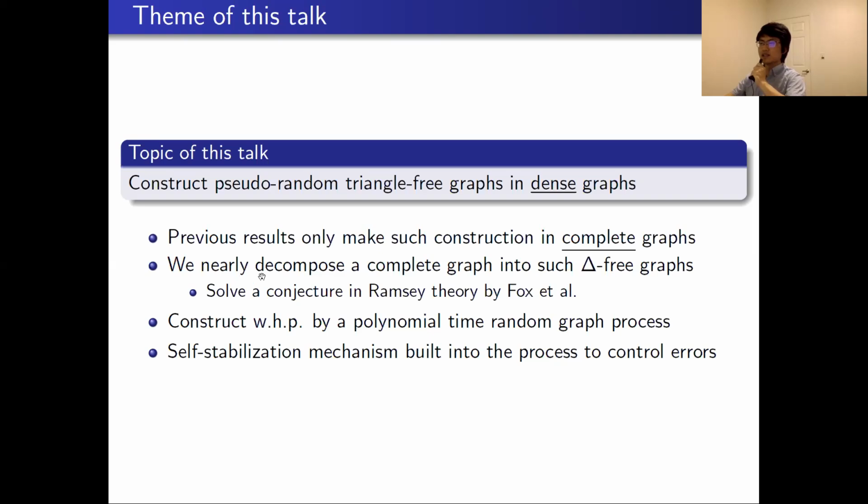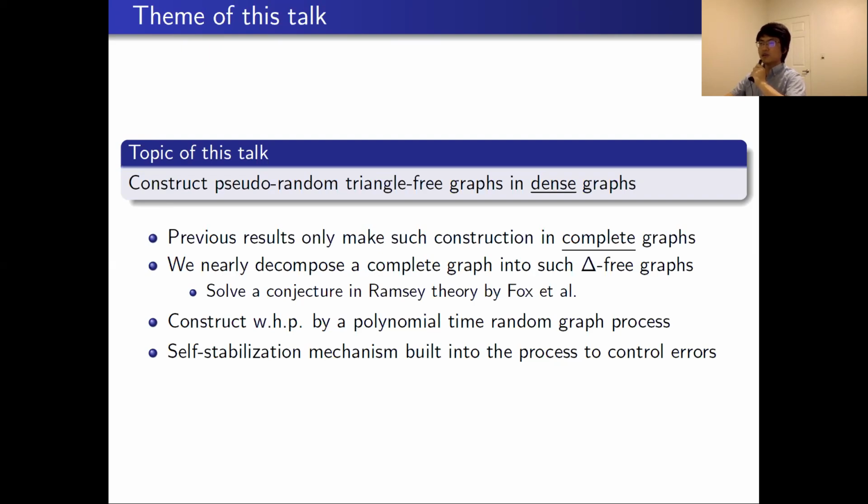Therefore, we can nearly decompose a complete graph into such triangle-free graphs. Such a nearly decomposition solves a conjecture in Ramsey theory by Fox and others. And we can make such construction with high probability by a polynomial time randomized algorithm, not just showing the existence.